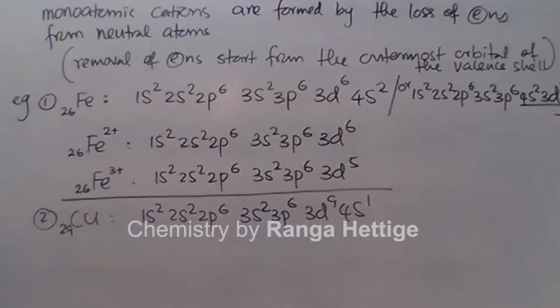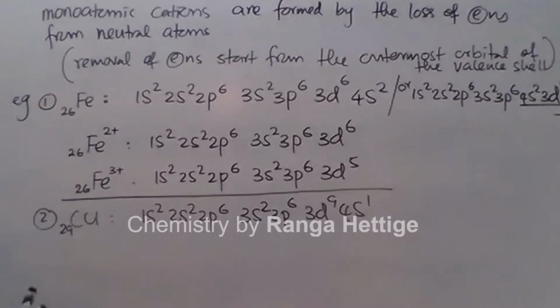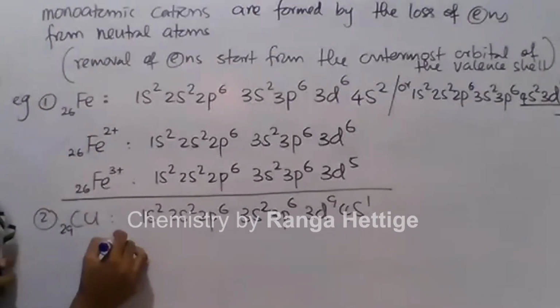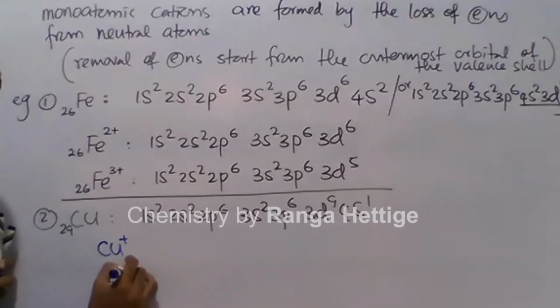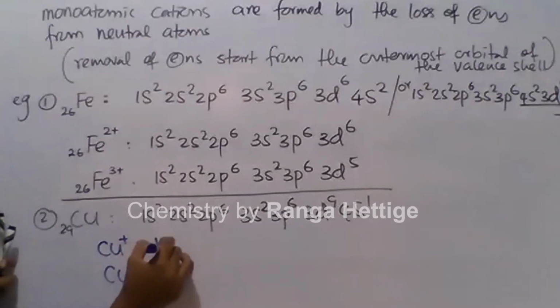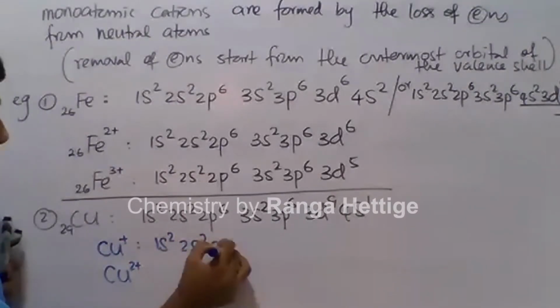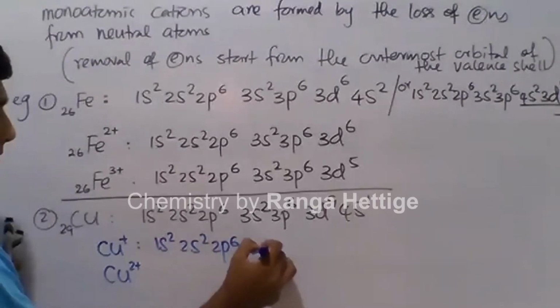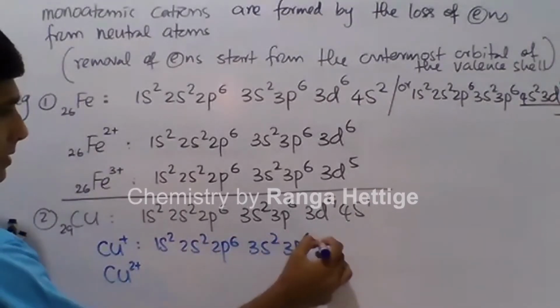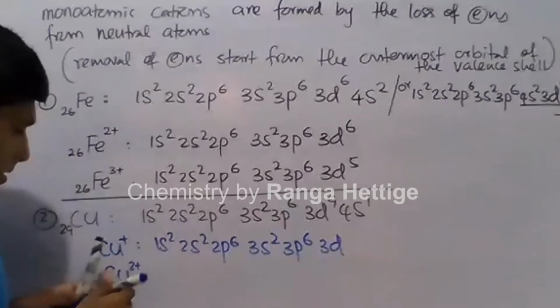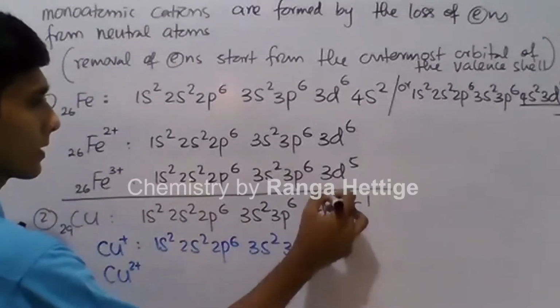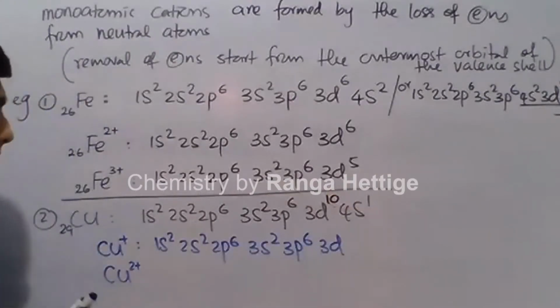Now copper forms two ions, copper +1 and copper +2. Copper +1 ion: 1s2, 2s2, 2p6, 3s2, 3p6, 3d. Sorry, copper's actual configuration is 3d10, 3d10 first.